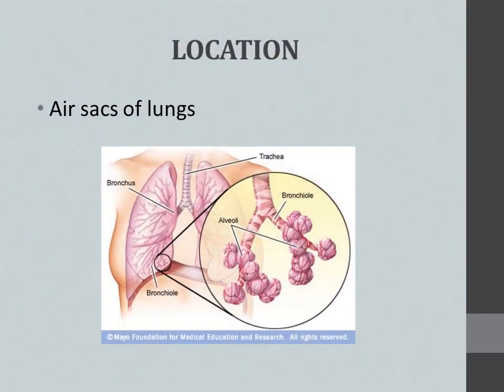Then the next location is the air sacs of the lungs. As we said already, the respiratory system consists of the trachea, then the bronchi, and it ends with the lungs. Inside the lungs are the air sacs, or alveoli. The surface of these alveoli consists of cells of simple squamous epithelial tissue. Understand? A group of cells is called a tissue.